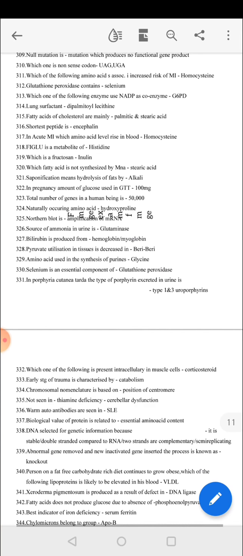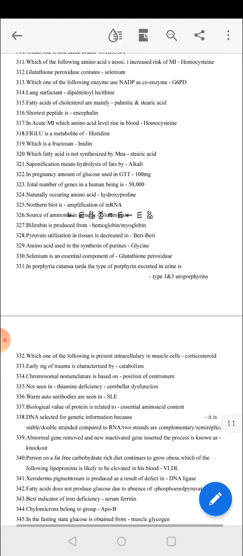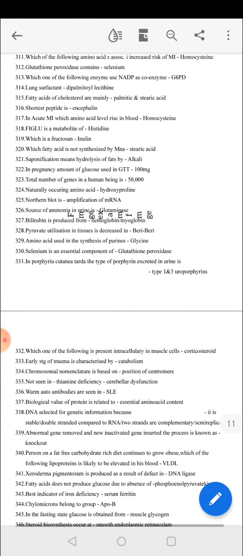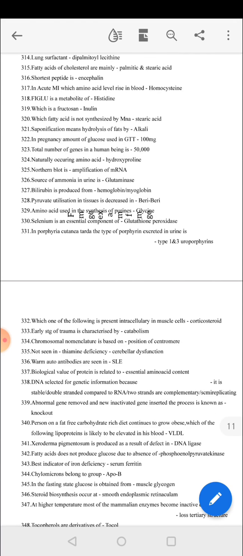Saponification means hydrolysis of fats by alkali. In pregnancy, the amount of glucose used in GTT is 100 g. Total number of genes in human beings is 50,000. Non-naturally occurring amino acid is hydroxyproline. Northern blot is for detection of mRNA. Source of ammonia in urine is glutaminase.